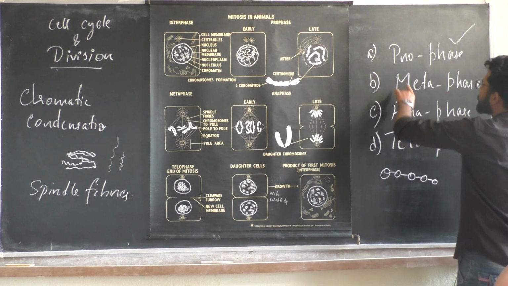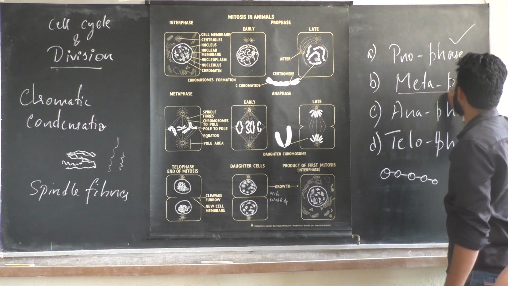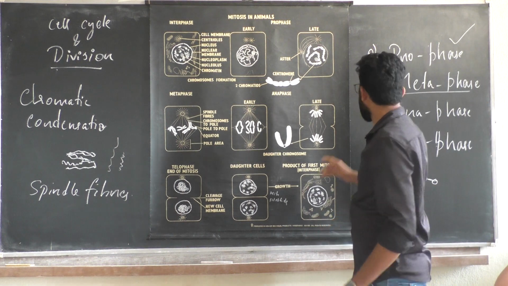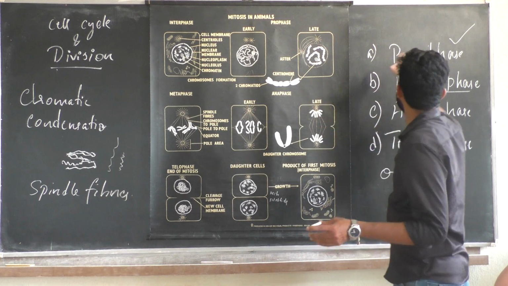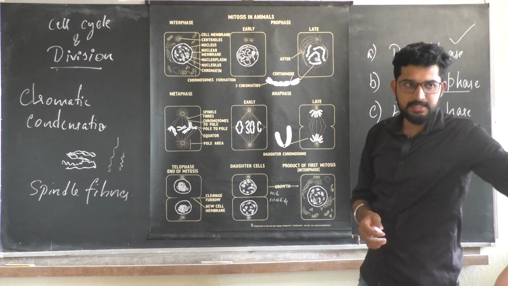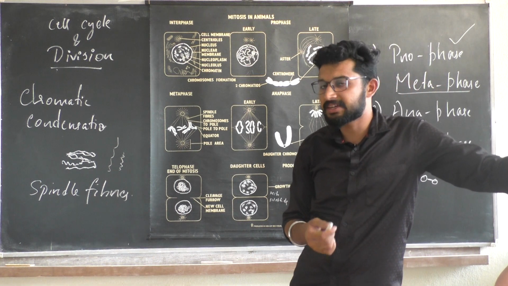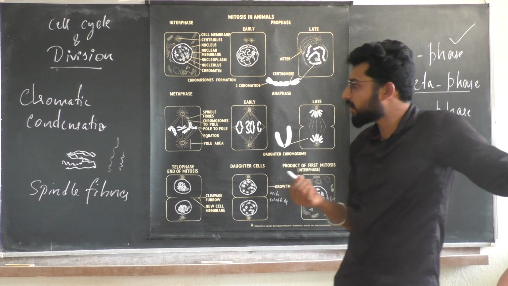After successful entry into prophase, we are going to witness metaphase. In between prophase and metaphase, the nuclear envelope will be disintegrated. You cannot find endoplasmic reticulum, even the Golgi is invisible, and mitochondria are also invisible.